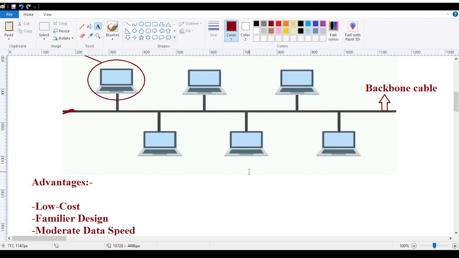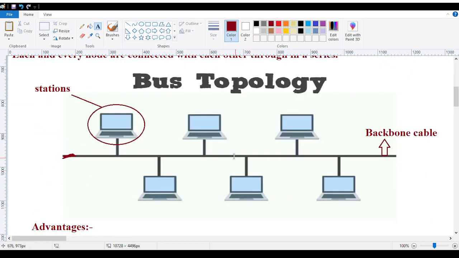Also, in this topology, broadcast happens. Broadcast means you don't have any intelligent device available. We don't have a switch, a hub or a router that would say this node is located over here, you have to go there. No, it will broadcast the message at every point. Whether node number one is sending the message to the last node, it will broadcast to everyone.